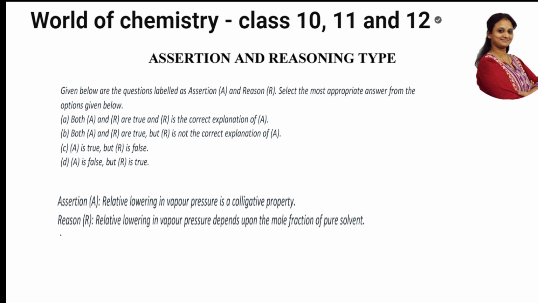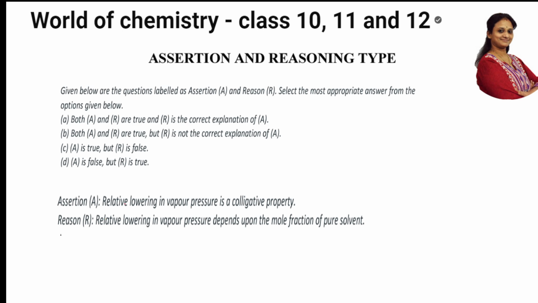Sorry for that. So let us read the assertion and reasoning type question here. They said relative lowering in vapor pressure is a colligative property. That is the assertion. In the reason, they have given relative lowering in vapor pressure depends upon the mole fraction of pure solvent. Now they've given me a question with option A, option B, option C, and option D. So I have to justify whether the assertion is correct, whether the reason is correct, and whether the reason is explaining the assertion or not. So let us justify gradually.